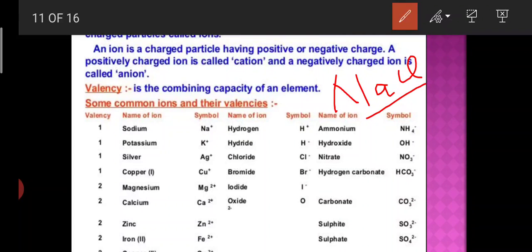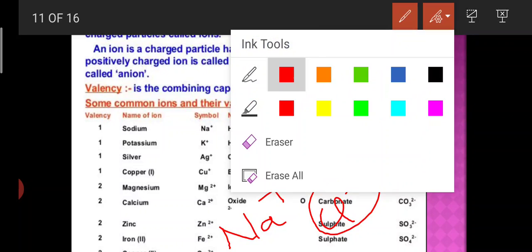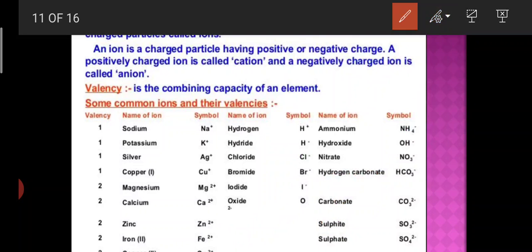In sodium chloride, Na is the metal and it is a positive ion, and Cl is a non-metal, so it contains a negative ion. So sodium chloride contains positively charged ions and negatively charged ions. And a group of atoms carrying a charge is known as a polyatomic ion.